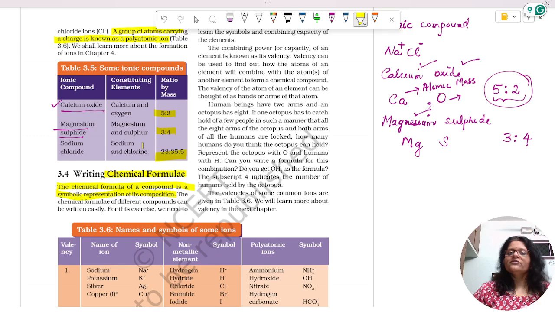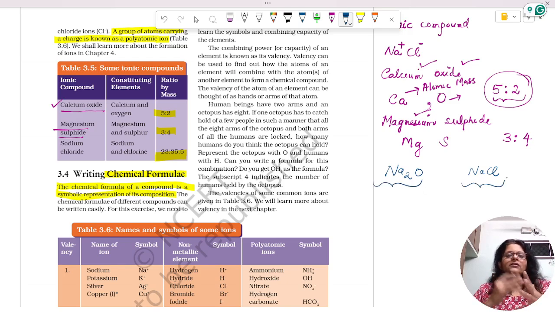For example, if I say Na2O, what will be the ratio of the atoms present? It contains two atoms of sodium and one atom of oxygen. That is the ratio.